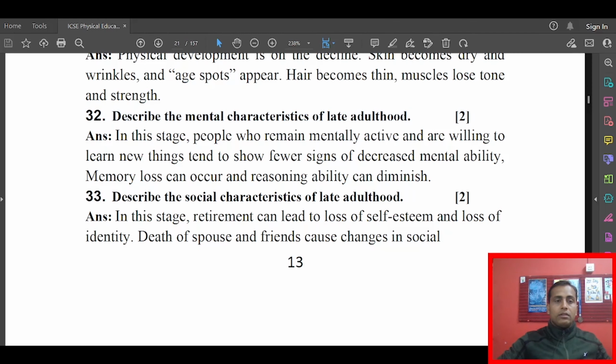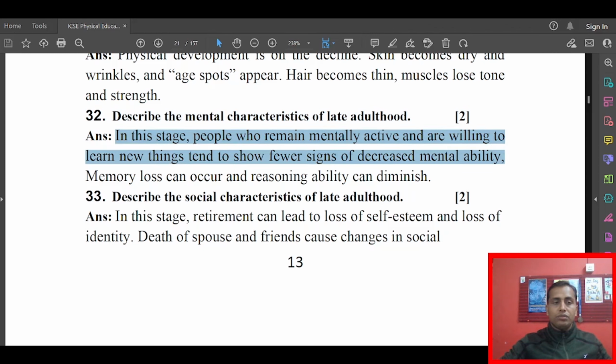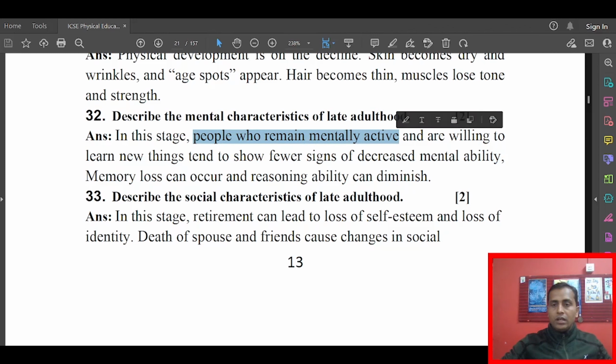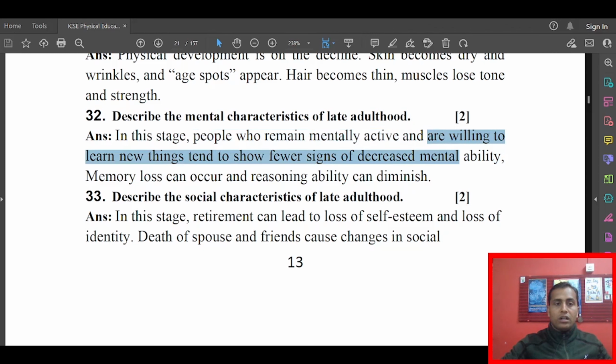Next question, describe the mental characteristics of late adulthood. Okay, so in this stage, people who remain mentally active are willing to learn new things and tend to show fewer signs of decreased mental ability. Memory loss can occur and reasoning ability can diminish. I am explaining this again: people who remain mentally active are willing to learn new things. Basically, you will find that people are generally less prone to learn anything, but the people who are mentally active can learn many things in their life.